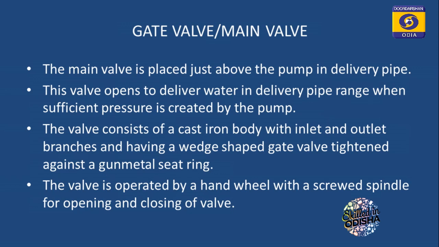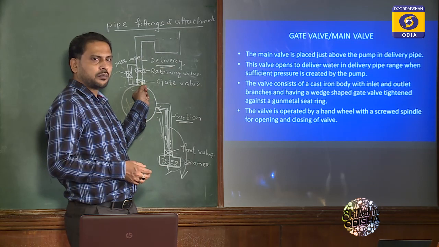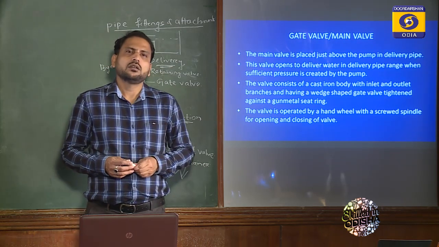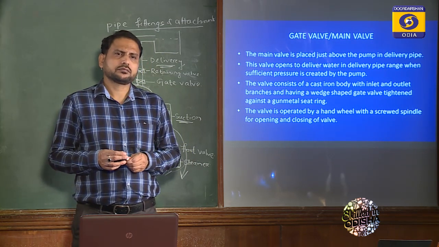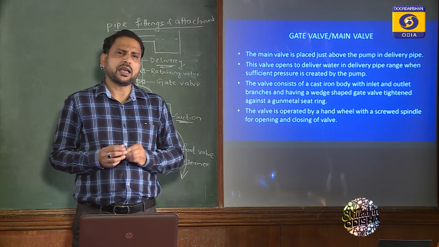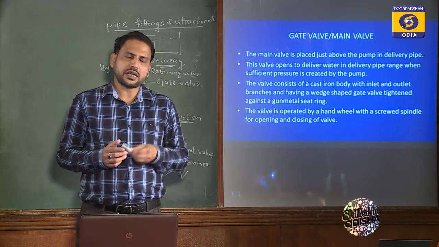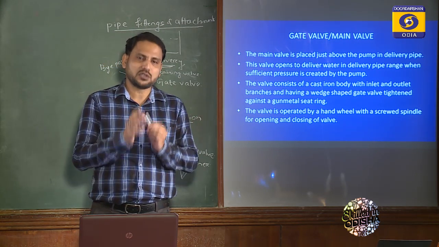As discussed, the gate valve or sluice valve is placed just above the pump in the delivery pipe range. The name gate valve or sluice valve is very important, so I will give you an example so that you can understand its importance.